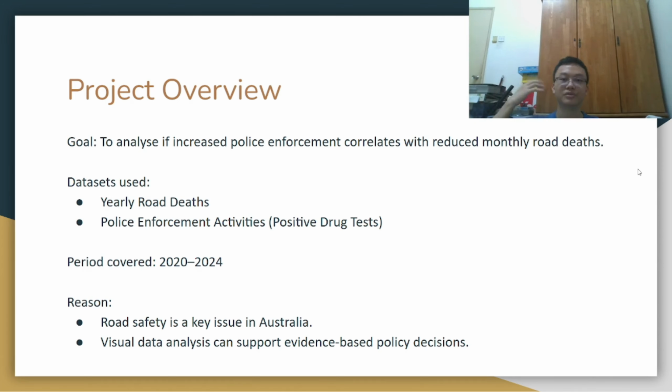So, our project overview. Our main goal is to see whether the relationship between police enforcement activities and monthly road deaths are correlated with each other. To see whether or not having more police enforcement will affect the monthly road deaths. The data sets we use are yearly road deaths and police enforcement activity, specifically the positive drug tests. The period covered is from 2020 to 2024, so the 4-year period.